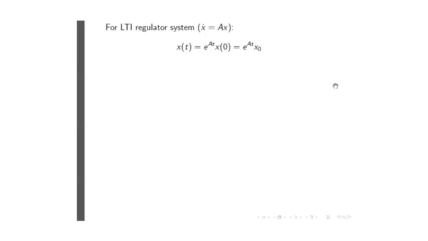Now, of course, it being a regulator, the only way that it can have a response is if there's somehow the initial condition. So it starts off from a non-zero initial condition. And then there will be some dynamics due to the homogeneous solution. But where does that response go to as time goes to infinity? That is the question that I need to answer. And I need an answer to this question in order to carry on with my observer calculation that I've just now interrupted.